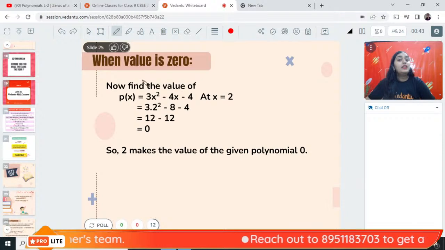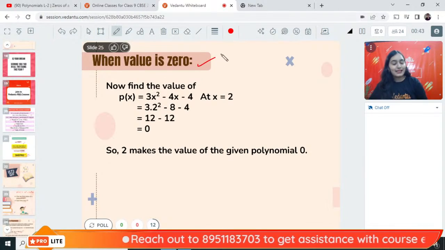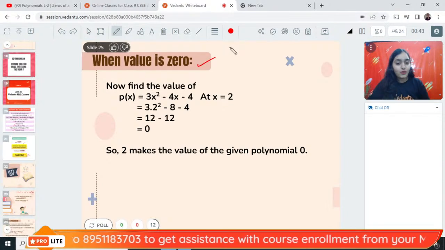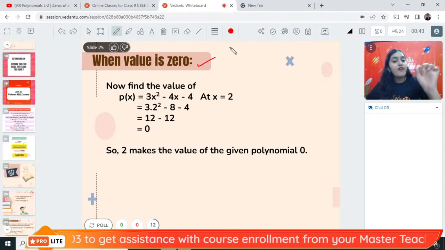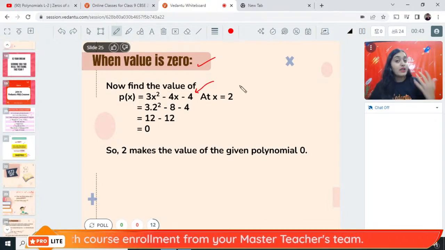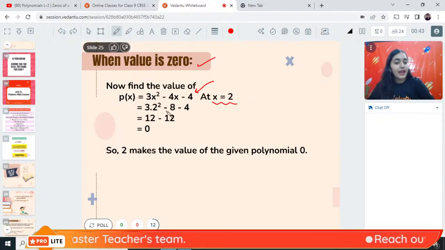Yes. Now, can the value of a polynomial be 0? Yes. Every polynomial can have the value 0 for a certain value of the variable. For example, in this equation, we found out by trial and error that if we put x is equal to 2, we are getting 3 into 2 square minus 4 into 2 minus 4 is equal to 0.